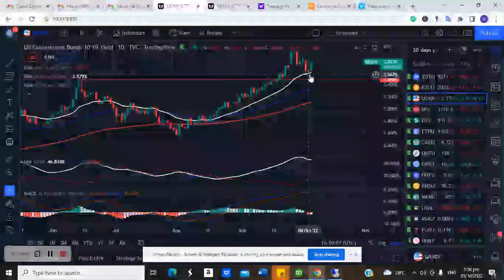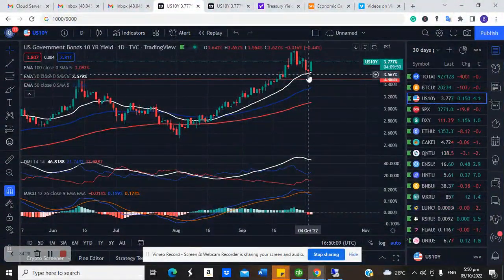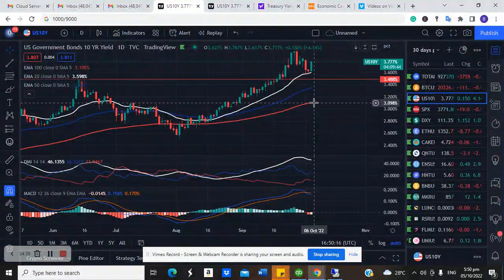So all we need to do is to probably watch for a break below this low attained on October 4th. So if the market breaks below 3.58, then expect further downward move going forward, which will be bullish for stock market.